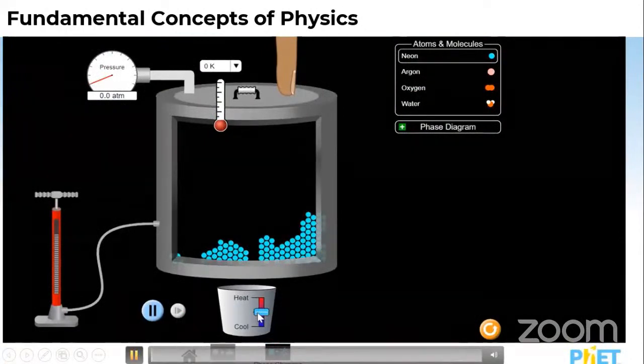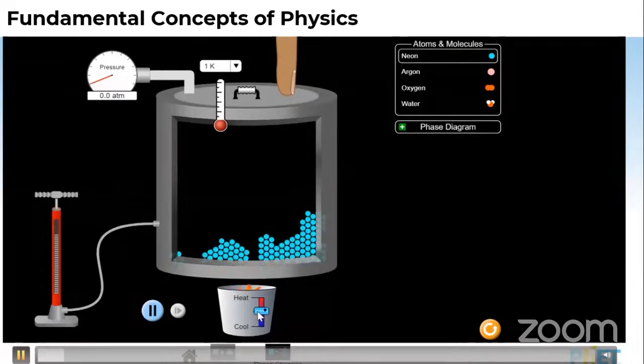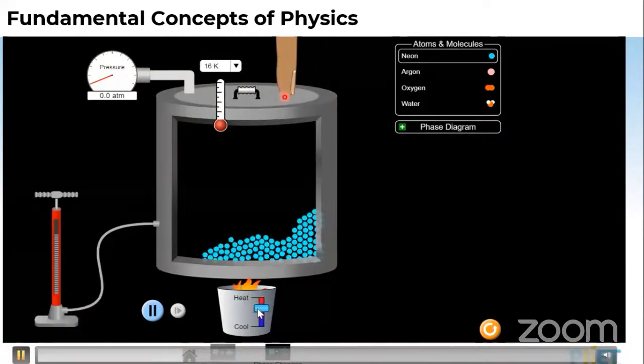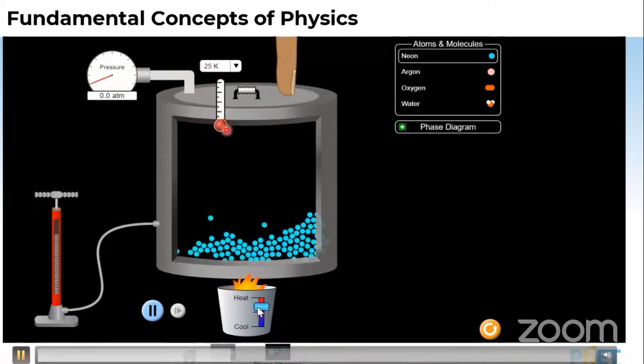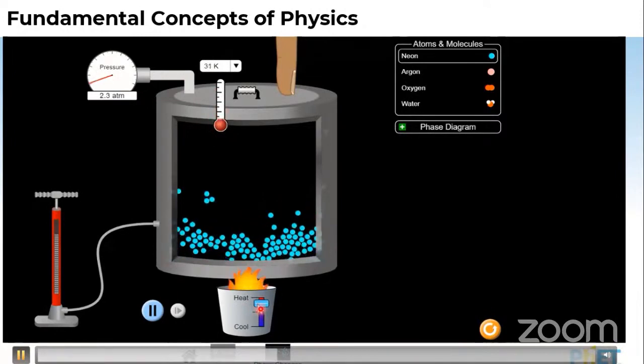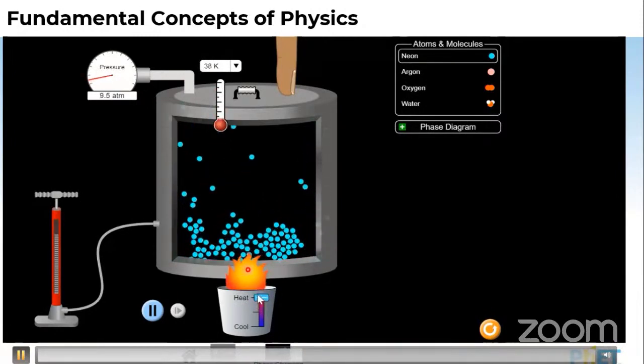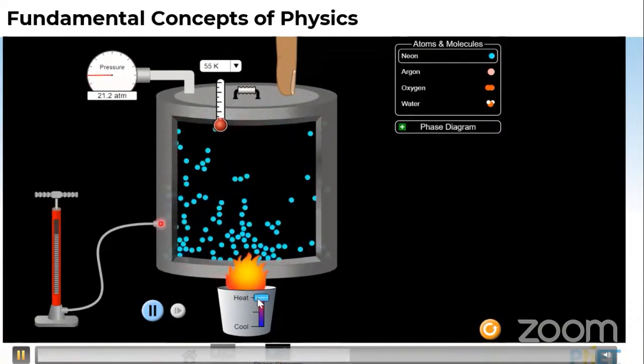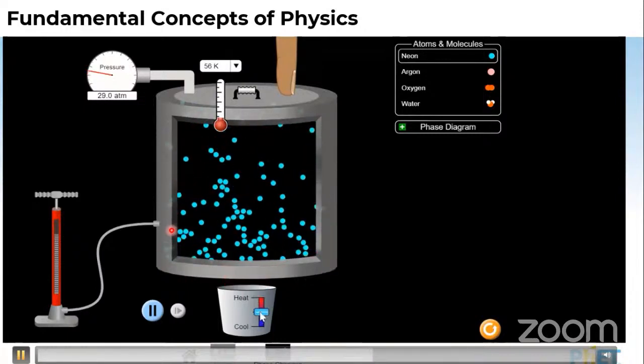So here we go. Initially the molecules are static, but as I increase the heat energy from the base, you can feel the temperature. Suppose this is your finger. You can feel the temperature. It is 19 Kelvin, 20 Kelvin, 21 Kelvin. And via this thermometer also, you can see the level in this tube increasing. As I've increased the heat, all the heat energy will pass through this because this glassy material of the jar is conductive.